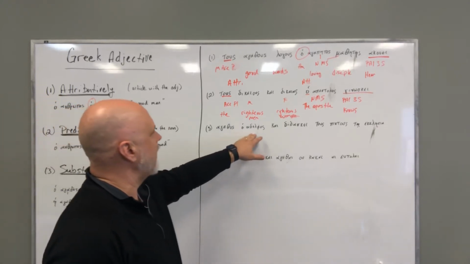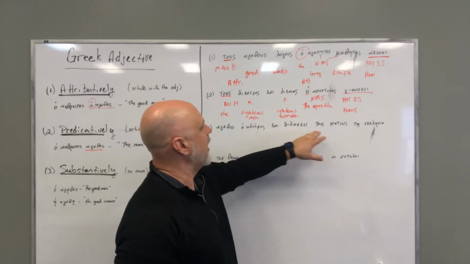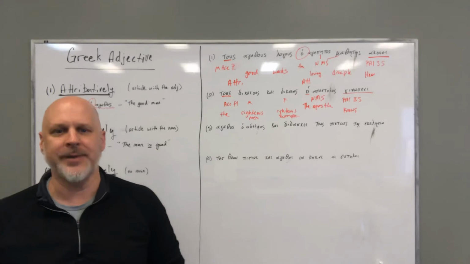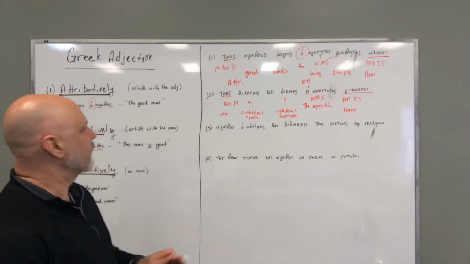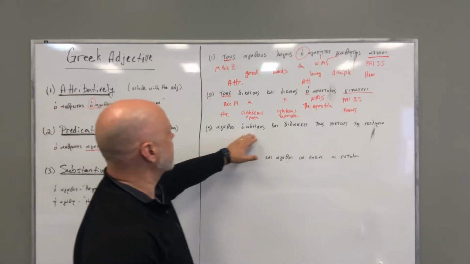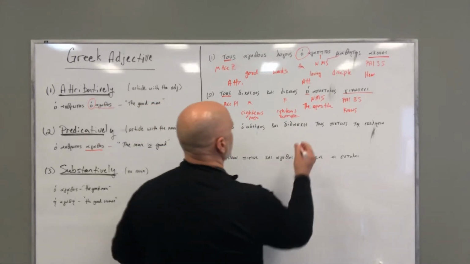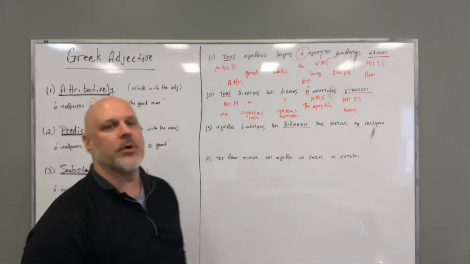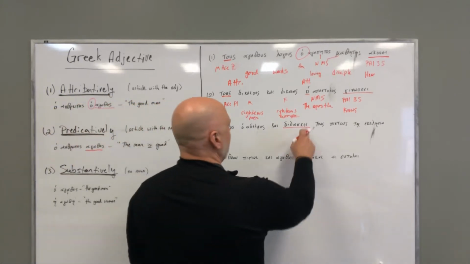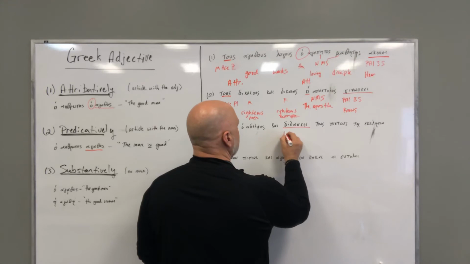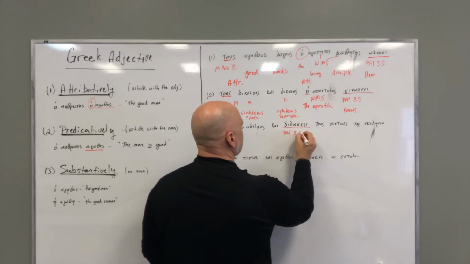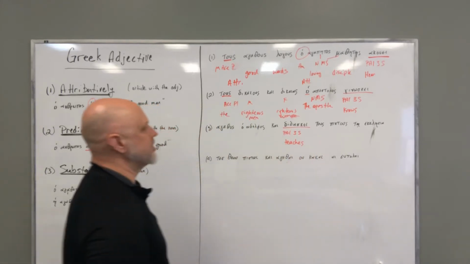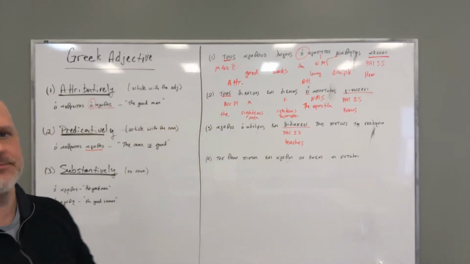Agathos ho adelphos, kai didaskei tous pistous te ekklesia. Okay? Let's look for our verb. I'm looking for something with a verbal ending, and I have didaskei. Here's my verb. Comes from the word didasko. I have my epsilon iota ending. Once again, present active indicative, third singular from teach. So this is he, she, it teaches.